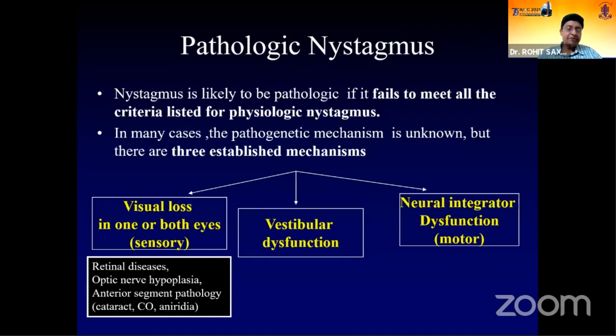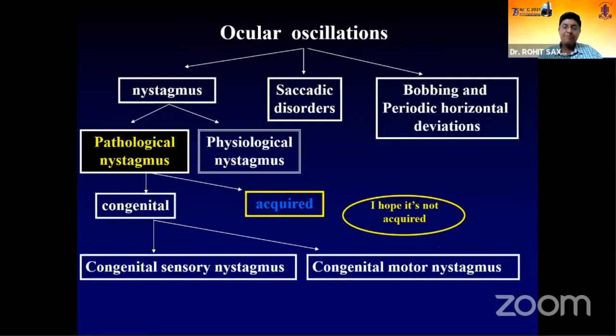So pathological nystagmus is, of course, anything that is not physiological. We tend to understand it as possibly due to vision loss, or a motor nystagmus where an integrator function is abnormal, or else a vestibular nystagmus. Although CEMAS has actually not defined them as sensory and motor, we continue to use it because it helps us to manage these patients.